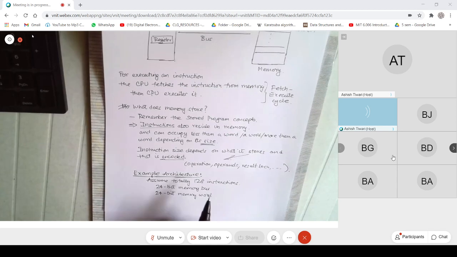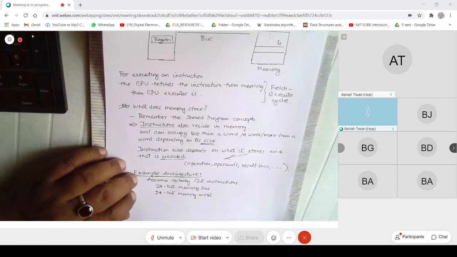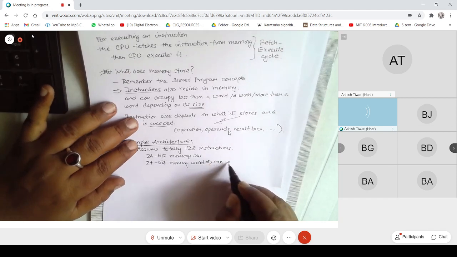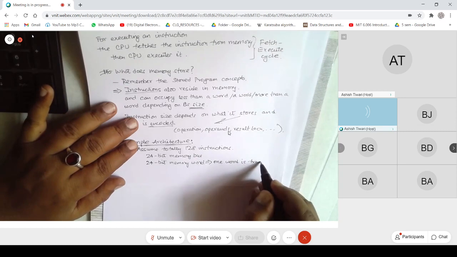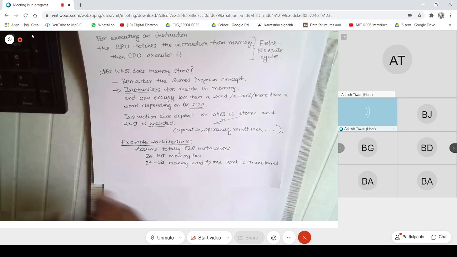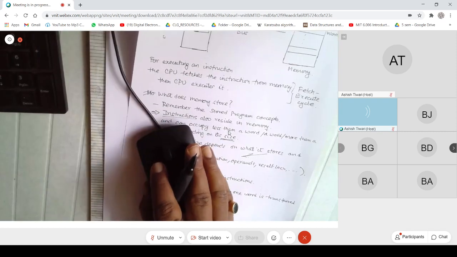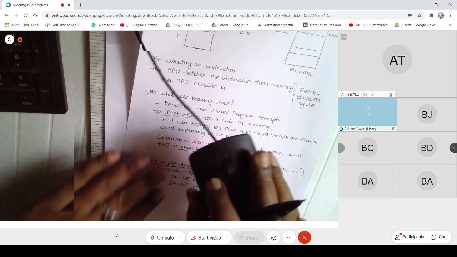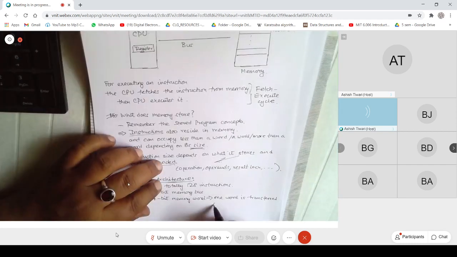This implies that one word is transferred on one bus cycle, and when I say bus cycle, I mean the memory bus.